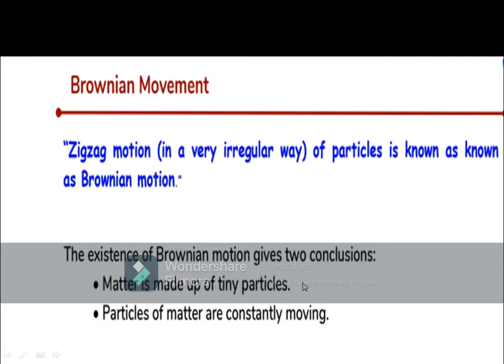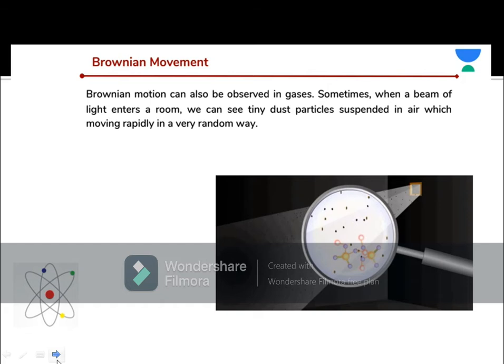The particles of matter are made up of tiny particles, as I told you earlier, and they are constantly moving. We can also observe Brownian motion. How? Brownian motion can be observed in gases. Sometimes when a beam of light enters a room, we can see dust particles. You can observe tiny particles where the beam is lighted, falling. Those particles are suspended in air and are moving very rapidly. Hence, we have seen that the particles of matter are always moving.